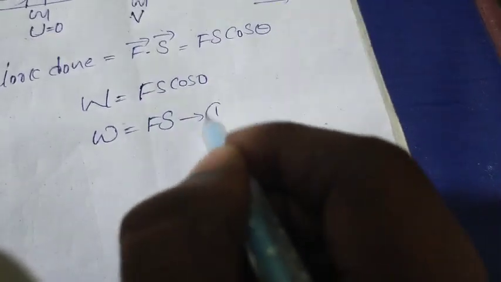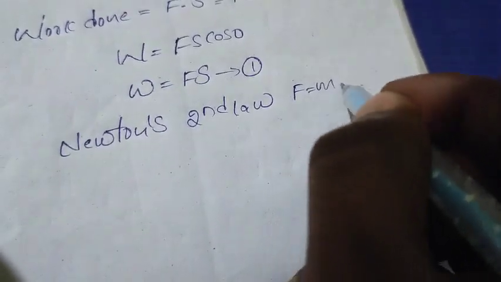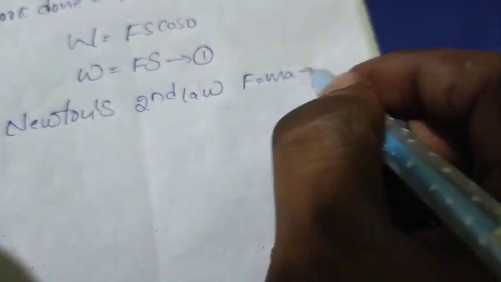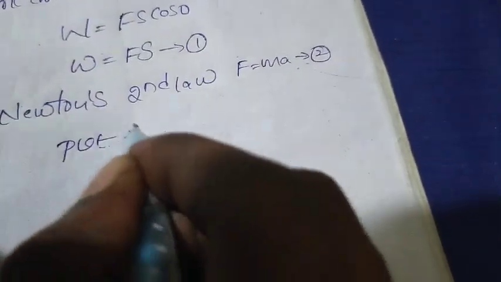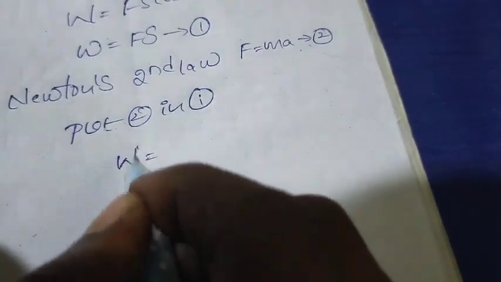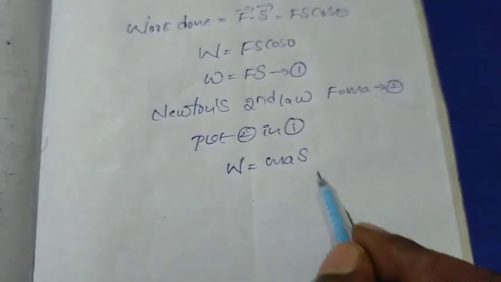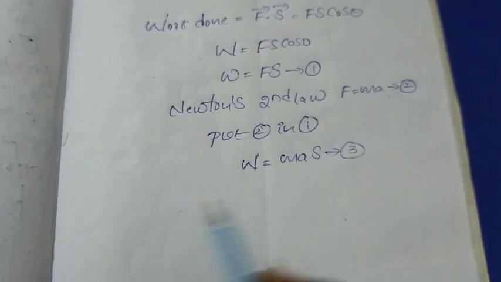Okay. Now let us use Newton's second law here. Newton's second law: F is equal to m a. So please take this, give the equation number as 2, and put 2 in 1. So W is equal to, in the place of F I am substituting m a, times s. So okay, give equation number 3.